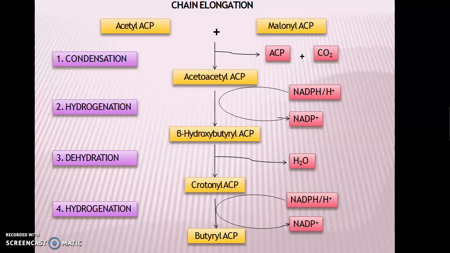Then this beta hydroxybutyryl ACP undergoes dehydration, that is the removal of water, to form the crotonyl ACP. Then again hydrogenation occurs by addition of hydrogen atoms from the NADPH. Crotonyl ACP is converted into butyryl ACP. So we started with the acetyl ACP with 2 carbon atoms and ended with the butyryl ACP with 4 carbon atoms. Therefore, this is known as the chain elongation.